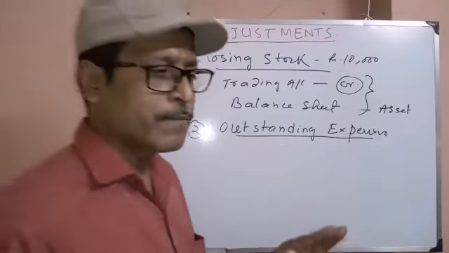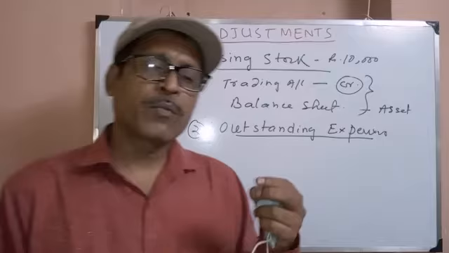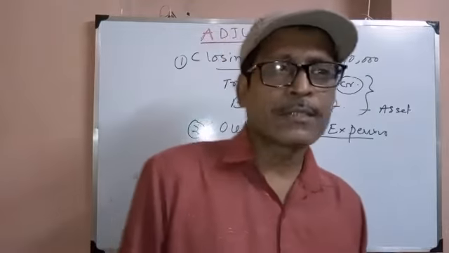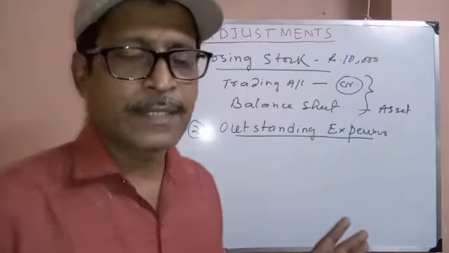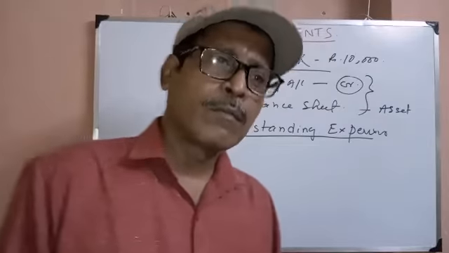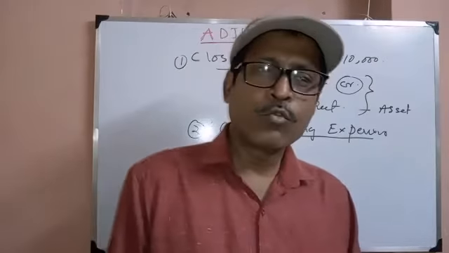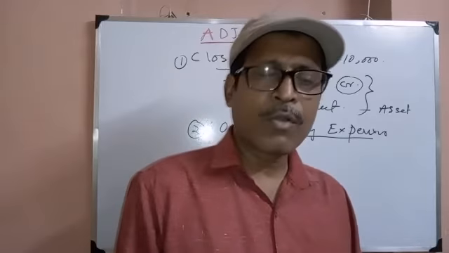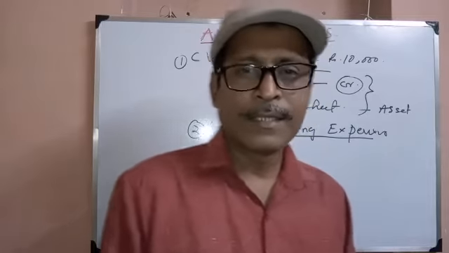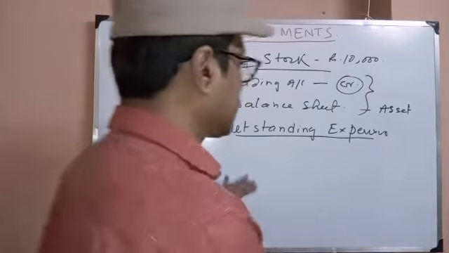Outstanding expense means we have received the services or goods, but we have not paid yet. We have purchased stationery, power, fuel, or any services. We have bought the services or any item, but we have not paid. It is outstanding expense. This analysis is expense.